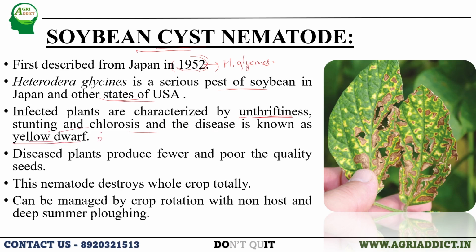Yellow dwarf disease of soybean is caused by which nematode? Heterodera glycines. Diseased plants produce fewer and poor quality seeds, and if this nematode is present very severely, it can destroy the whole crop totally. It can be managed by crop rotation with non-host crops, and also by deep summer plowing in order to expose the resting stage, that is the cyst.